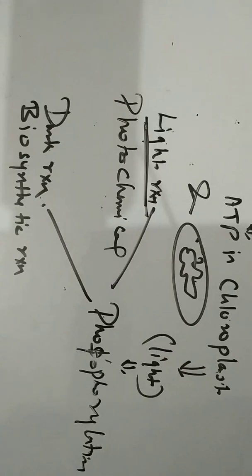In the light reaction, the light energy is trapped and photolysis of water takes place. Energy rich compounds, that is ATP and NADPH, are made. That takes place in the grana.